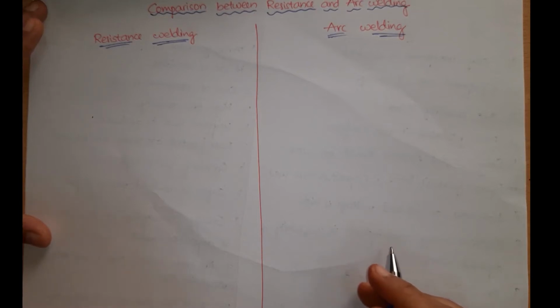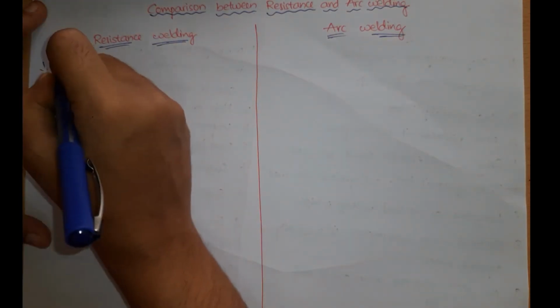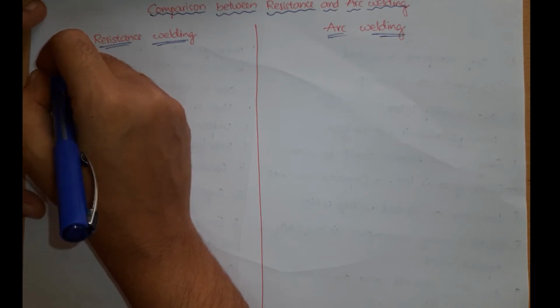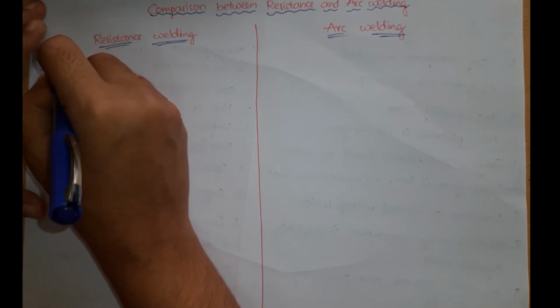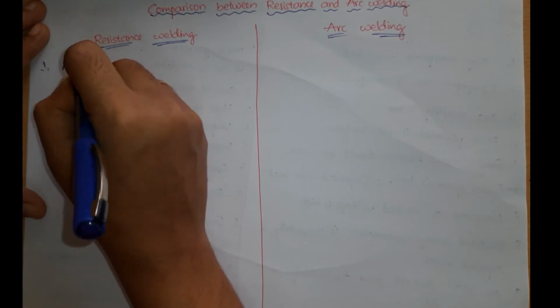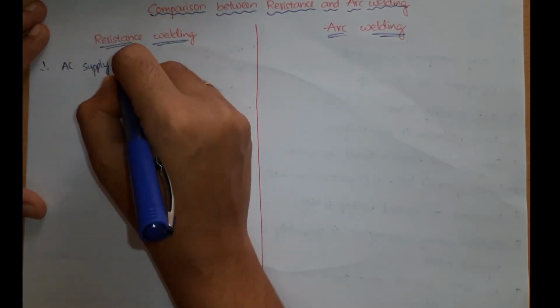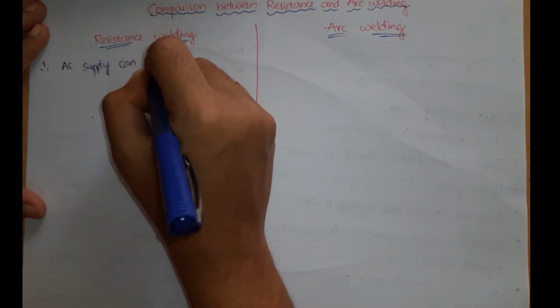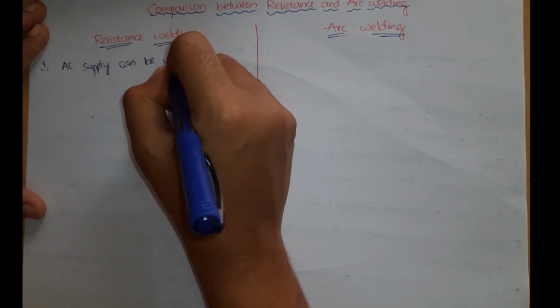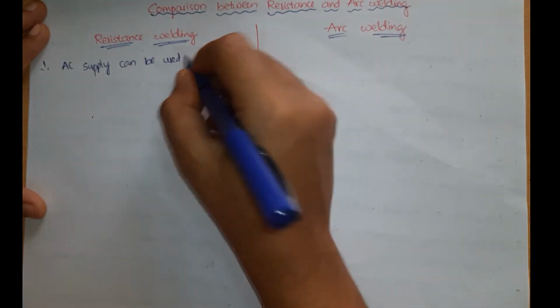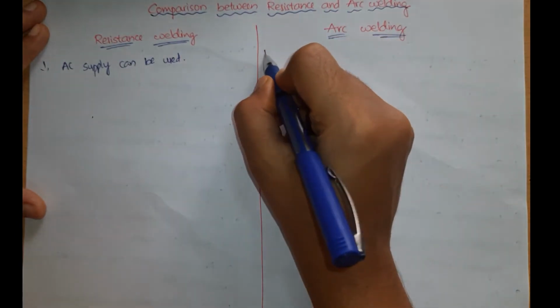In this lecture, let us see the comparison between resistance welding and arc welding phenomena. In case of resistance welding, the source of supply that can be used is only AC supply.